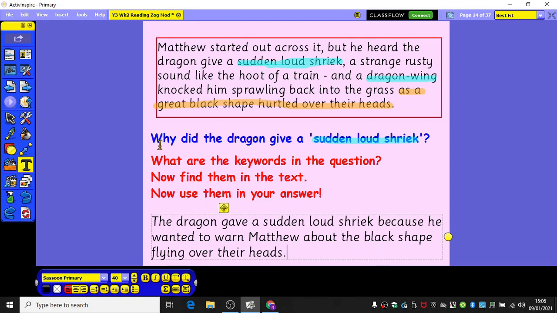Why did the dragon give a shriek? He gave a shriek to warn Matthew. I'm happy that I've answered that blue question now, and I've used the keywords in my answer and the clues from the text.